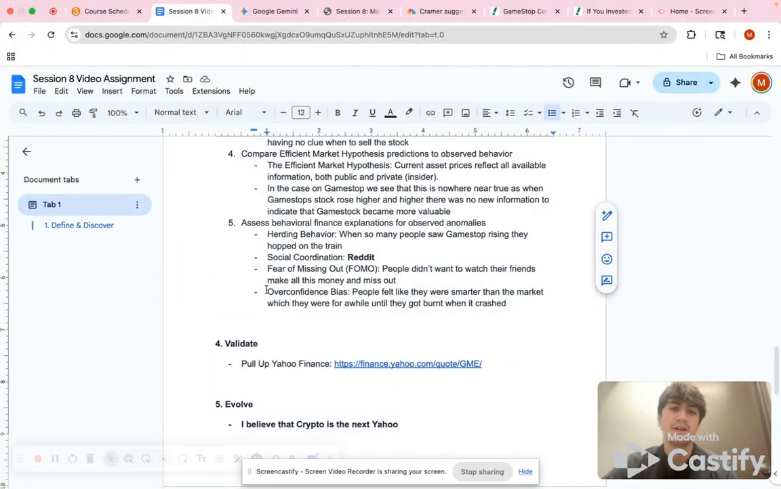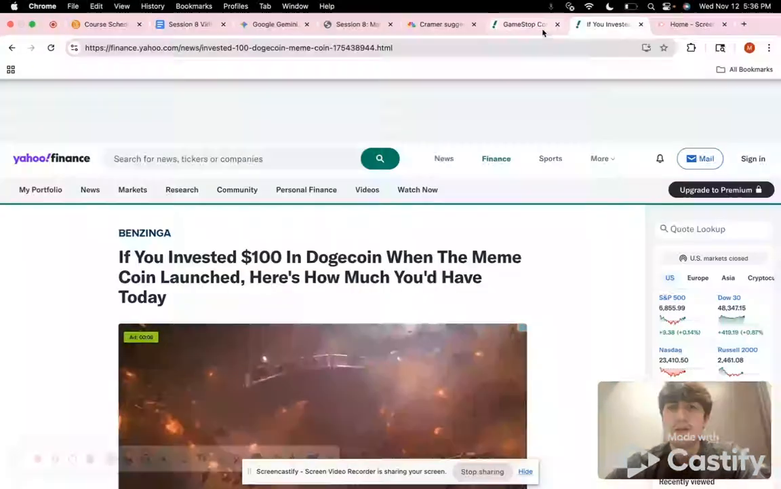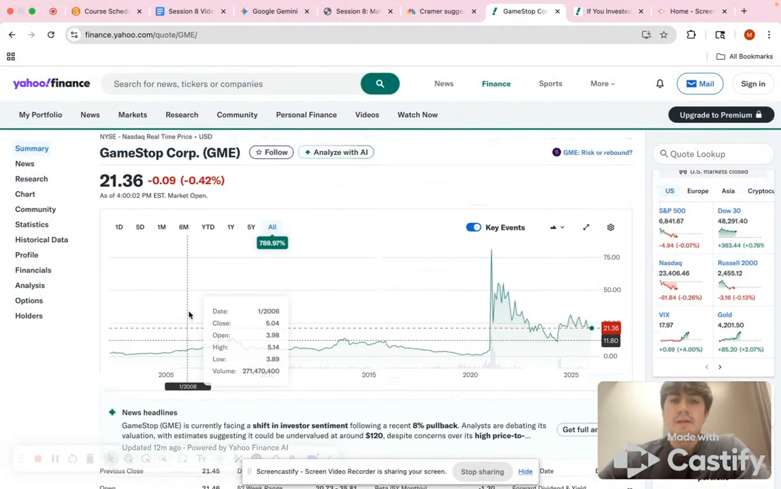And then finally, overconfidence bias. People felt like they were smarter than the market, or that maybe people knew stuff that they didn't know, so they just bought in to buy in, and they finally lost all their money when it crashed and they got burnt.